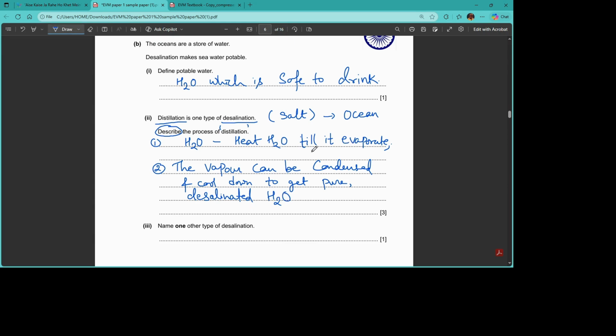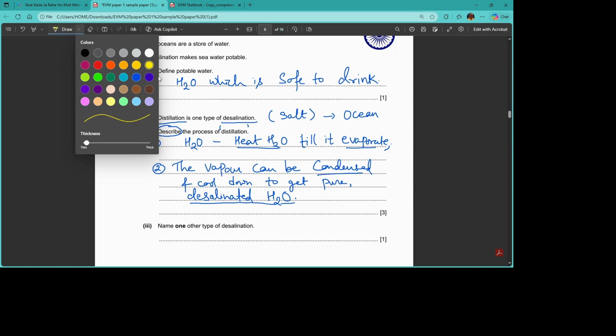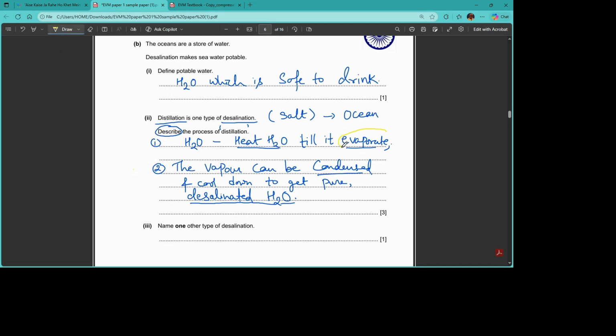First, we have used heat to evaporate the water, condense the water, and finally we get the desalinated water. That makes a complete 3 points here. I'll use keywords, I think this will make it easy. Evaporation is one of the methods. Second is condensed, and the third one is heat. These are the 3 very important keywords that should be there in your answer to describe the process of desalination: heat, evaporate, and condense and cool down to get the desalinated water.